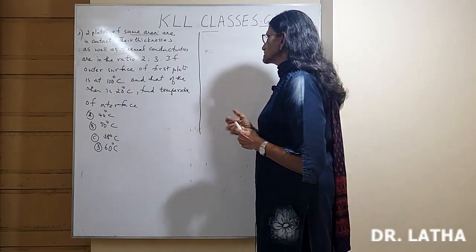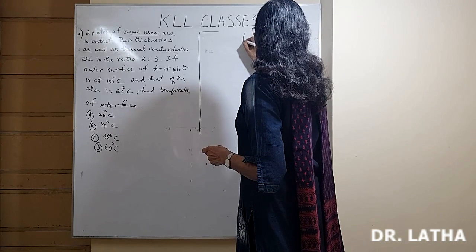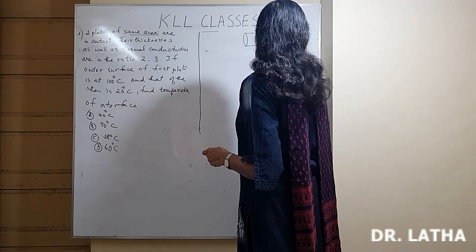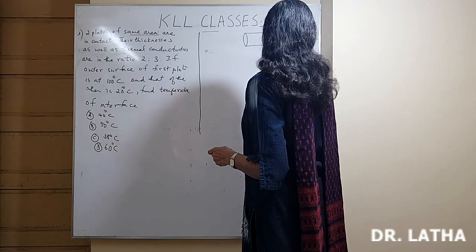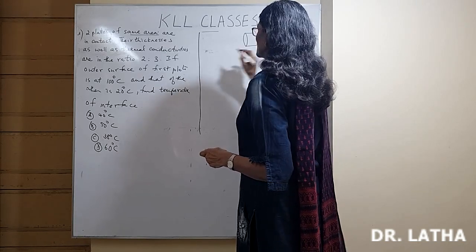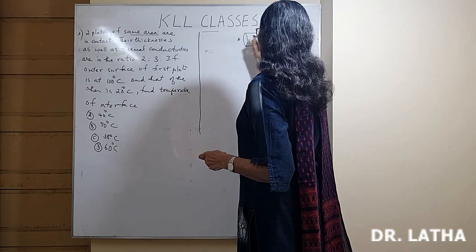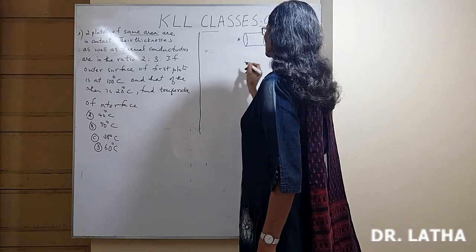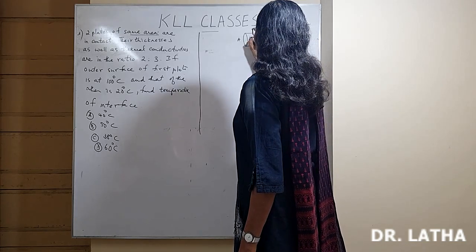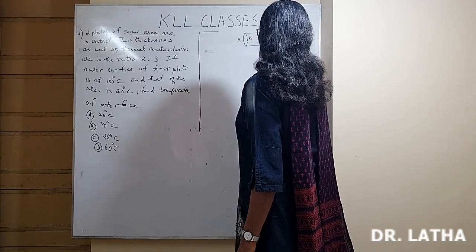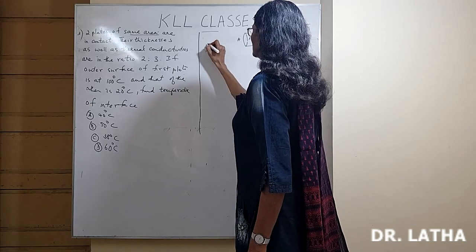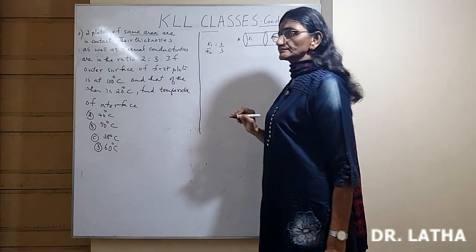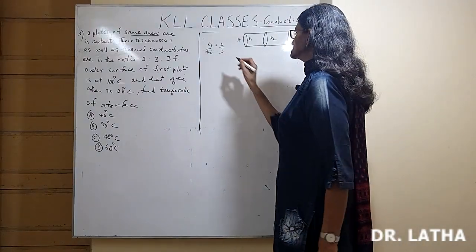So that means, suppose I draw two different materials, say I draw like this. Both have the same area. So area of cross section is the same. Thicknesses and thermal conductivity. So first thermal conductivity K1, second thermal conductivity K2. K1 by K2 is 2 by 3. That's what is written. So it's a ratio.